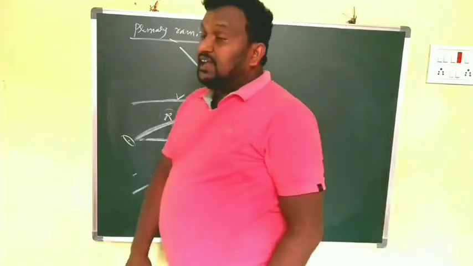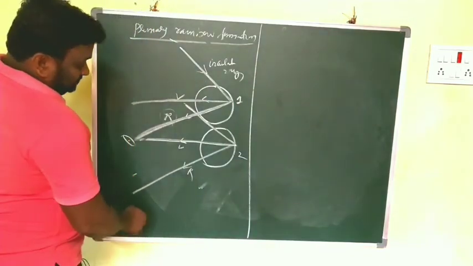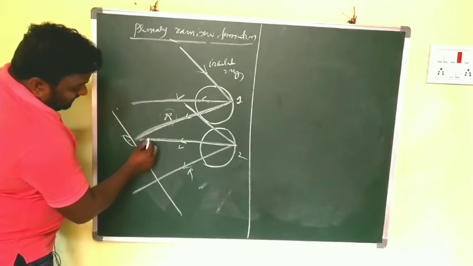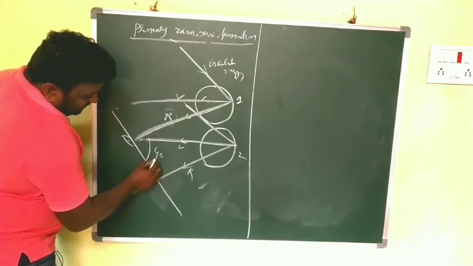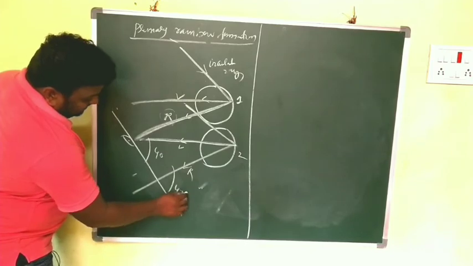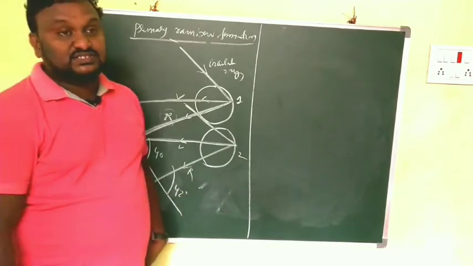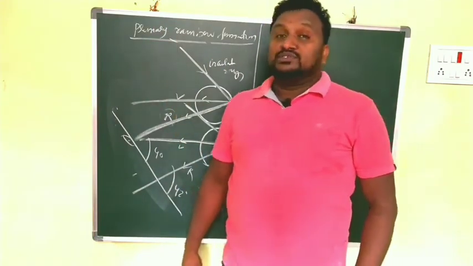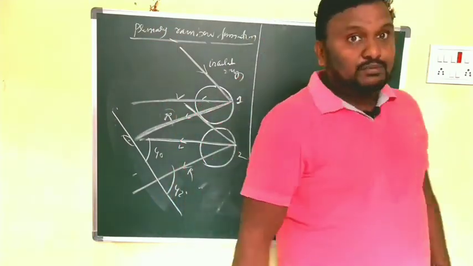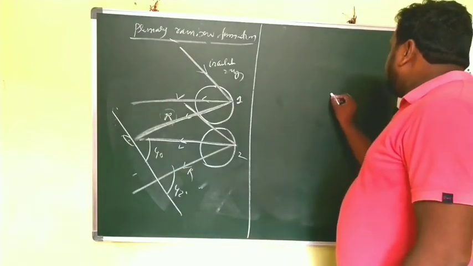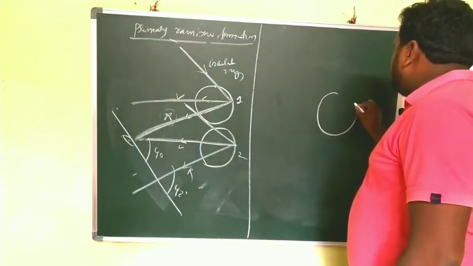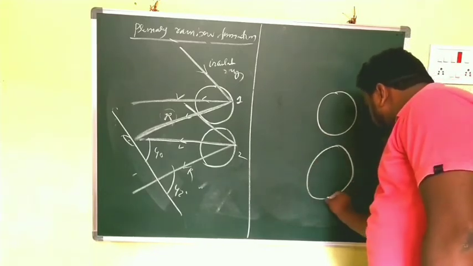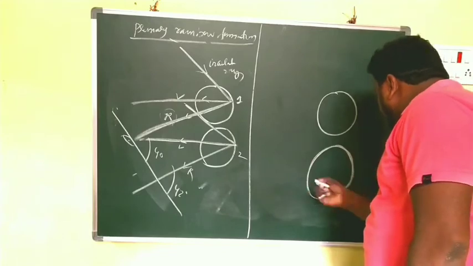Again the same, they make angles from here. How much? If you take it like this, violet can make an angle of 40 and the maximum angle is 42 degrees. So this is the reason for primary rainbow formation. And now we go for the secondary rainbow. In this case, this is the first raindrop and this is the second raindrop, spherical in nature. Clear?